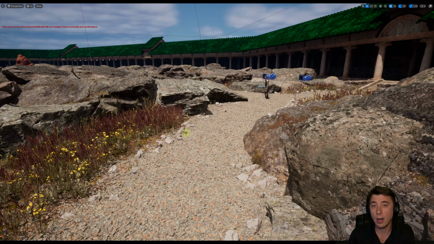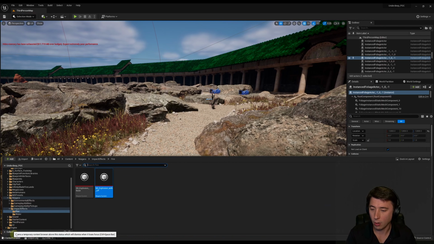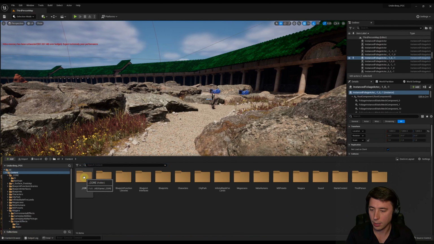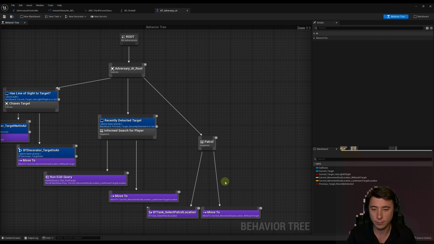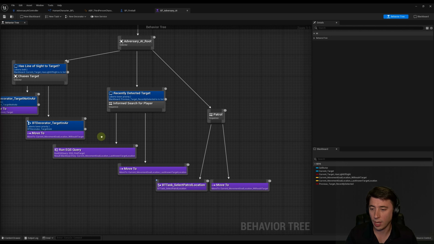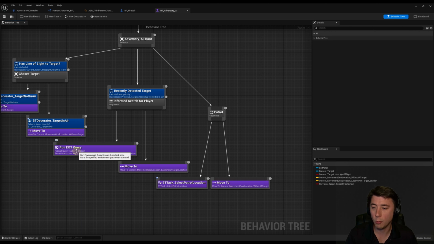So now that we got our AI successfully sensing these sounds, now we got to incorporate that sense into our behavior tree. So for that, I'm going to go back to the content drawer, back to content, core folder, AI, and the behavior tree that we started 3 episodes ago. Now, the way I'm envisioning incorporating this, it's really simple. We're going to use everything we set up last episode in EQS. So last episode, we run an EQS query whenever we lose line of sight of our target. And the query is based on where the AI last saw its target. And then we update, based on that query, our Blackboard value for last known target location.